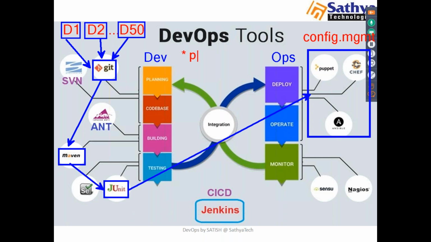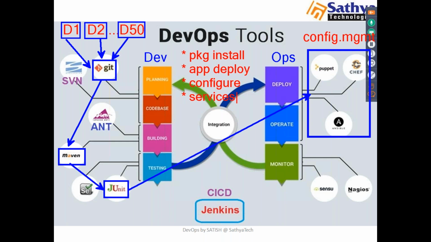One is package installation. Another thing we can do is application deployment: if we have an application, we can deploy it to all servers. Once you deploy the application, you have to configure it. We also manage services: start service, stop service, enable, disable.